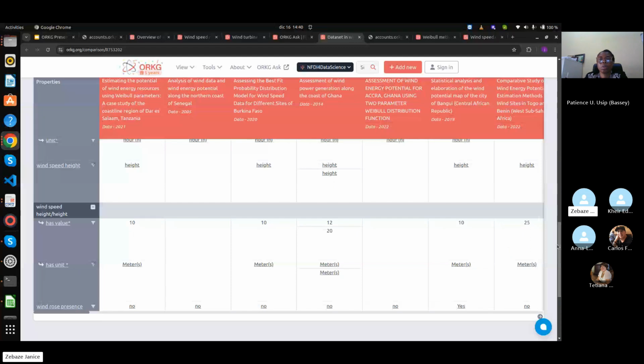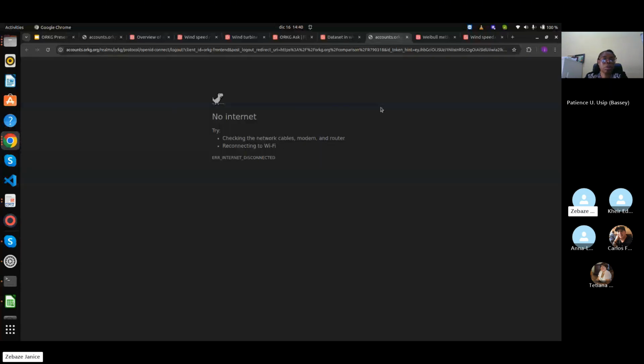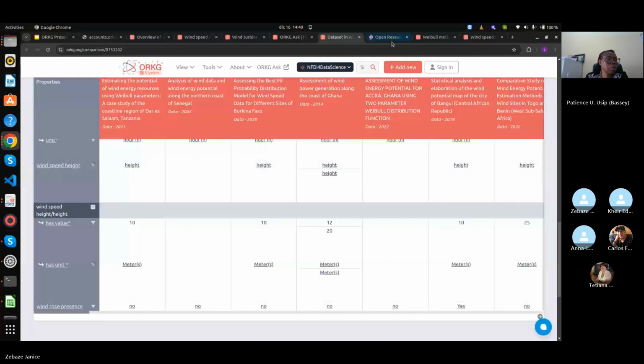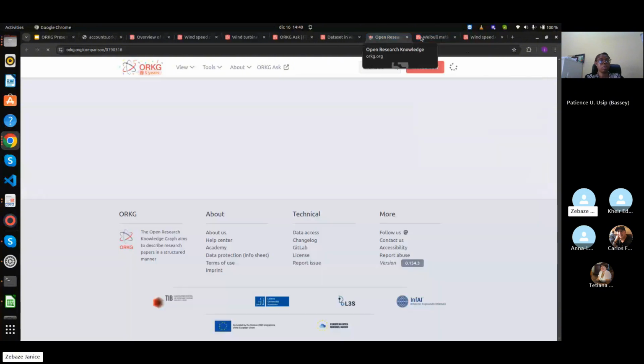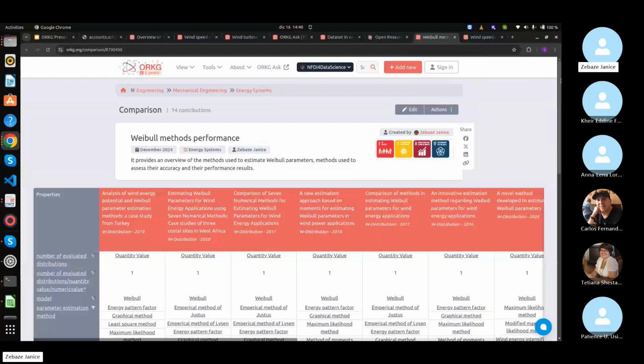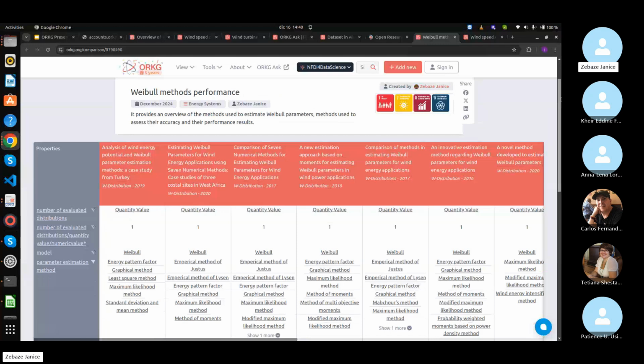That is very important, because for the data set we took the wind speed height, the height at which the data is collected. And for the identification of the power potential, we also took the height exactly at which the potential was evaluated.